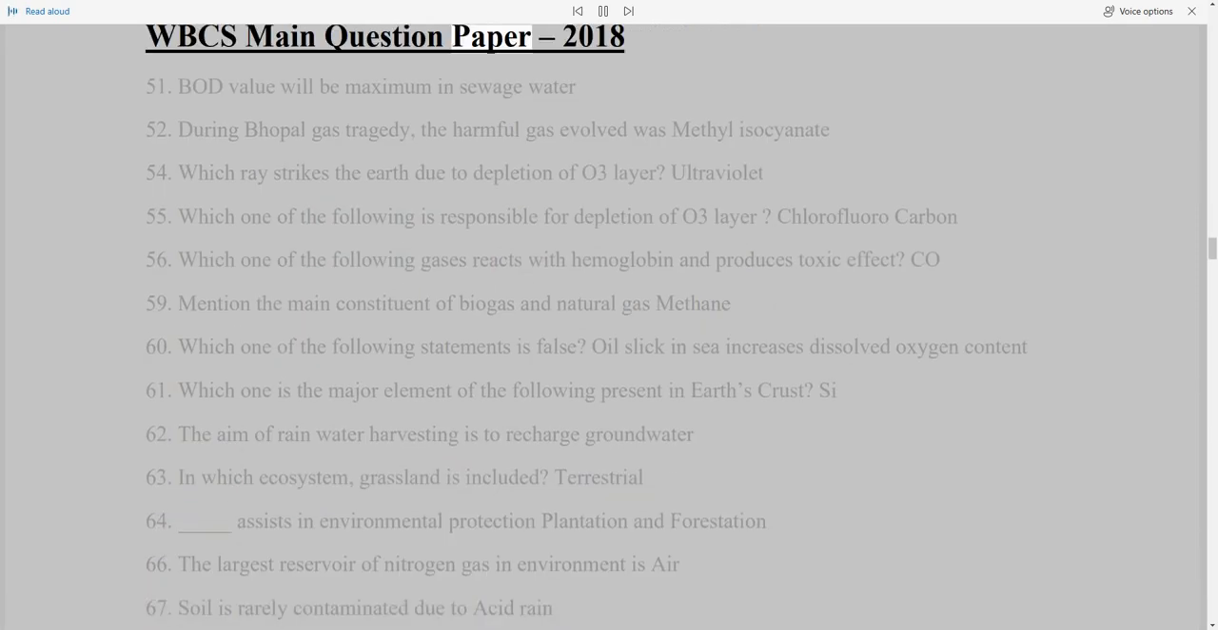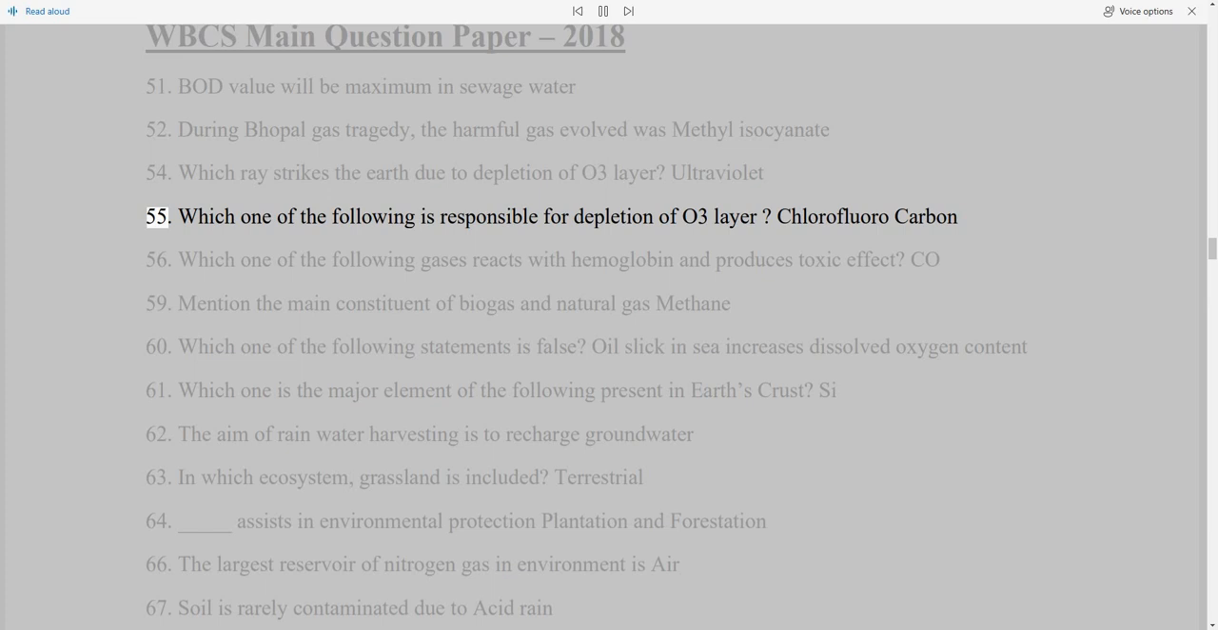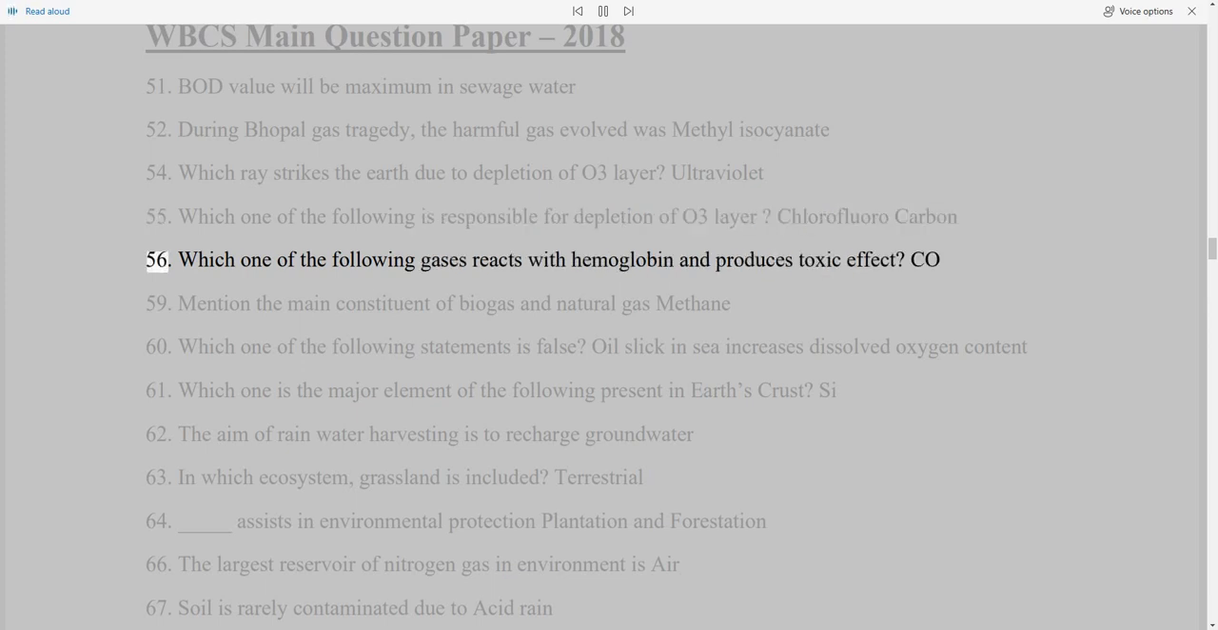WBCS main question paper, 2018. 51. BOD value will be maximum in sewage water. 52. During Bhopal gas tragedy, the harmful gas evolved was methyl isocyanate. 54. Which ray strikes the Earth due to depletion of O3 layer? Ultraviolet. 55. Which one of the following is responsible for depletion of O3 layer? Chlorofluorocarbon.